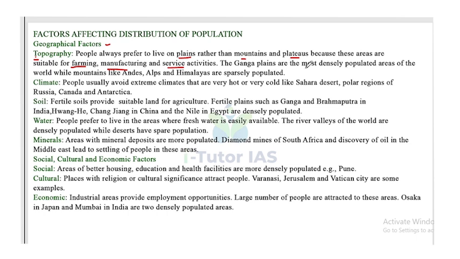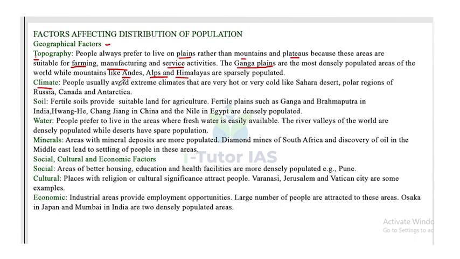The Ganga Plain is one of the most densely populated areas of the world, while mountains like the Andes, Alps, and Himalayas are sparsely populated. So the Ganga Plain has a very high population density, and in mountains like the Andes, Alps, and Himalayas the population is very low. That is how topography affects the distribution of population. Second one is how climate affects the distribution of population.